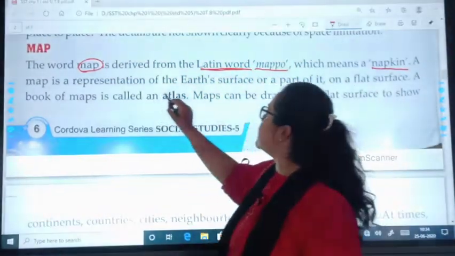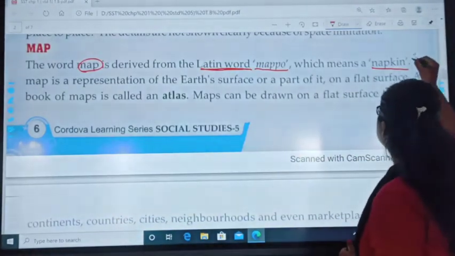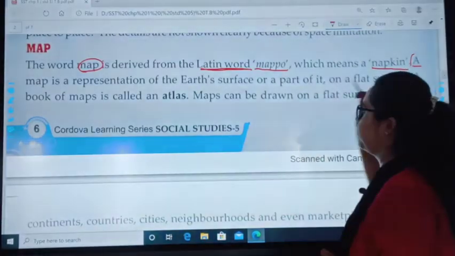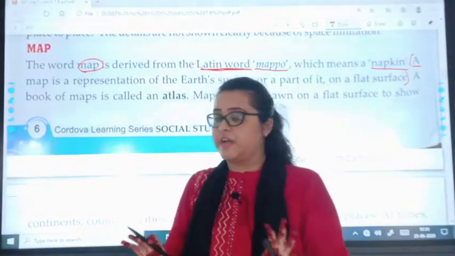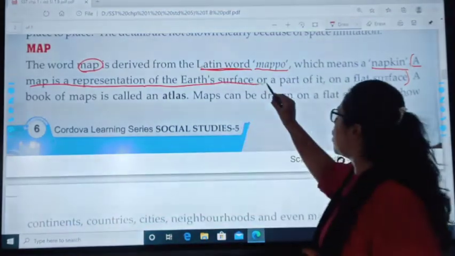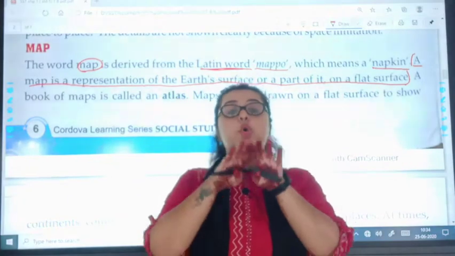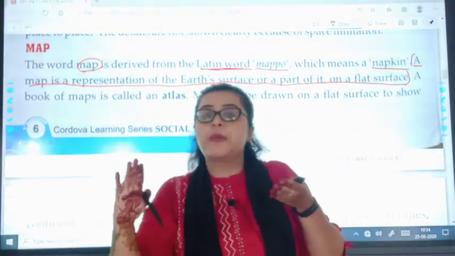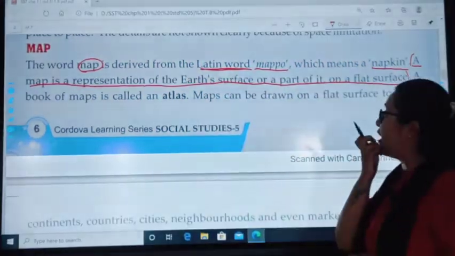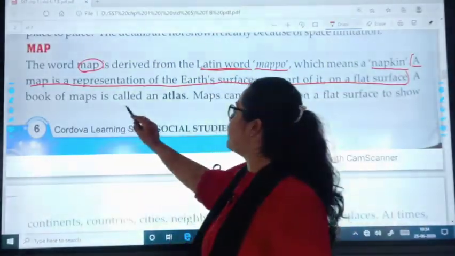A map is a representation of the Earth's surface or a part of it on a flat surface. This is the definition of map. Have a look. A map, in simple language, means a location that I am graphing on plain paper. Okay? You have to remember this definition. A book of maps is called an atlas.